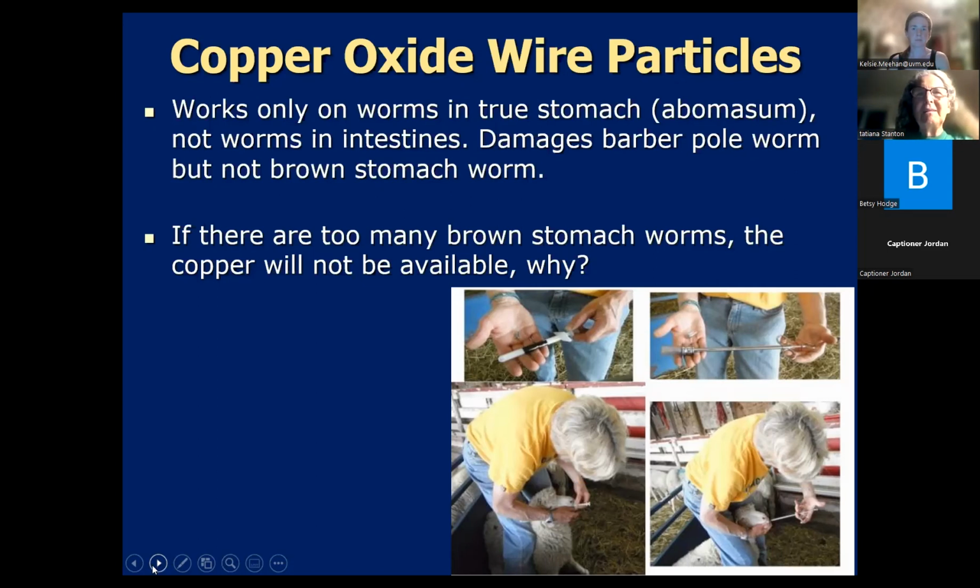And it seems like some worms are evolving to not get those lesions, maybe to have thicker skin. And then it also should be boosting the immune system. The copper travels to the small intestines after it's dissolved and is absorbed there. So you have two mechanisms by which it should be fighting the barber pole worm. Next slide.